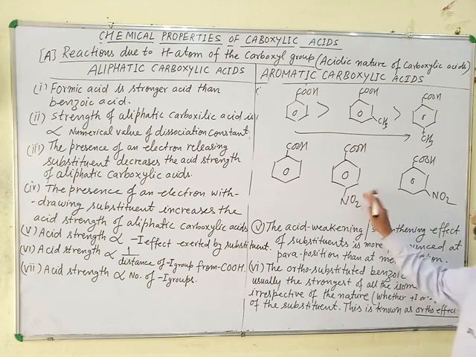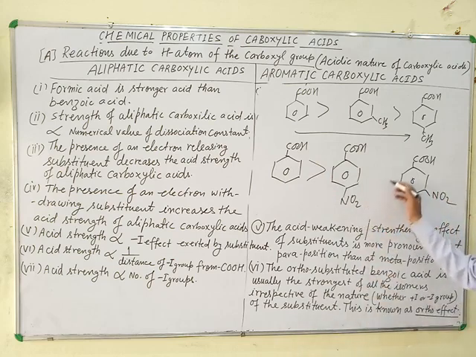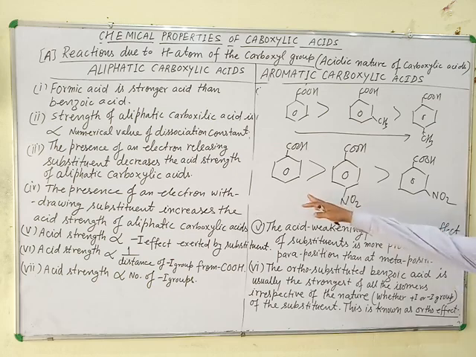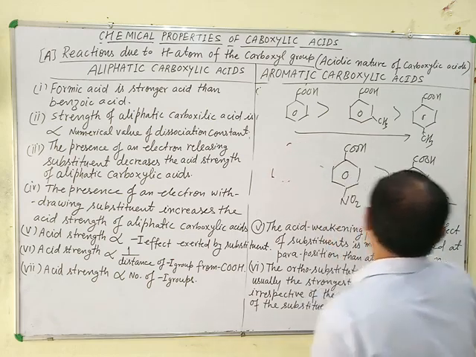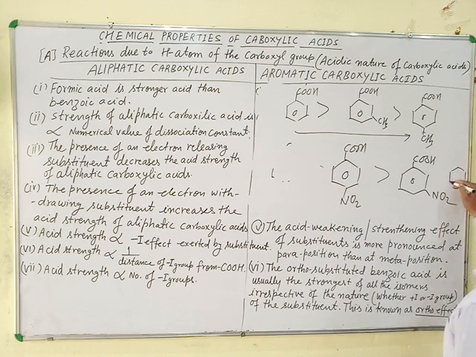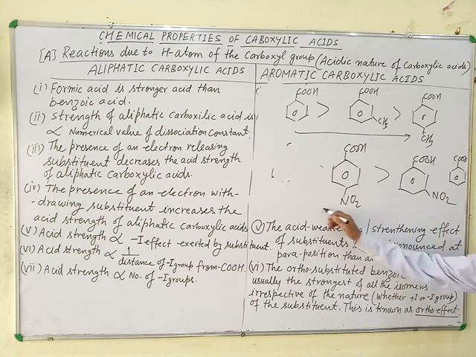That's why this is a stronger acid than benzoic acid, and it is also stronger than this. Means para-nitrobenzoic acid is stronger than meta-nitrobenzoic acid, which is stronger than benzoic acid. This is the correct decreasing strength of nitrobenzoic acid.